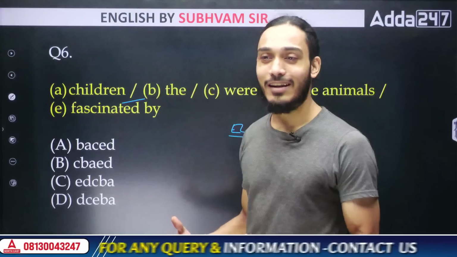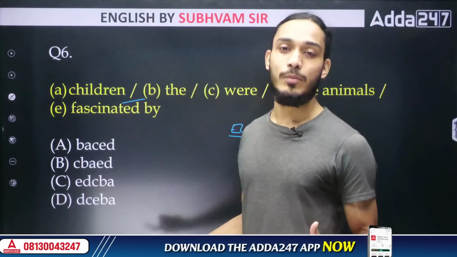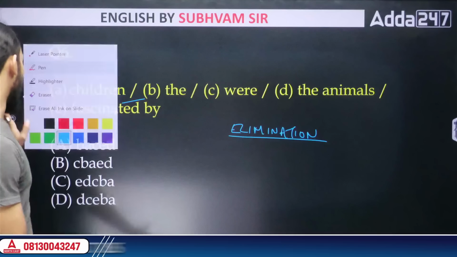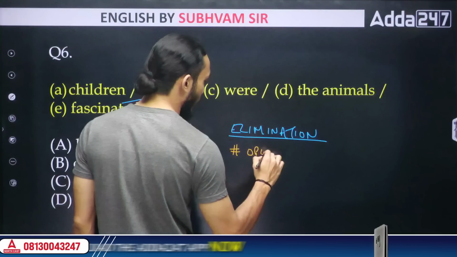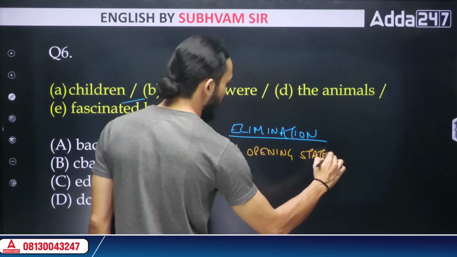You can't do all that nonsense, right? You have to be very logical about why you are eliminating a particular option. So the logic that you need to follow is this. First, number one, take a look at the opening statement for each of the options.